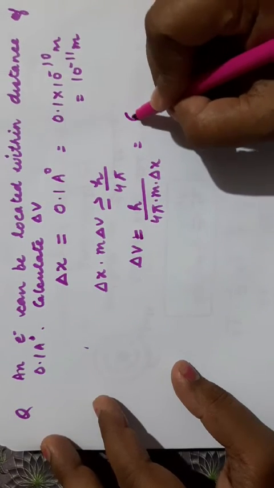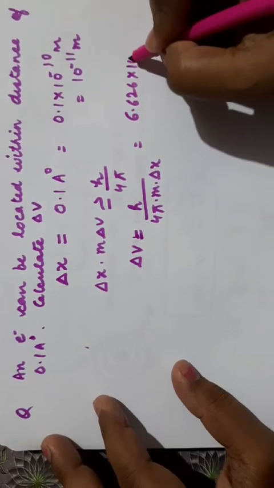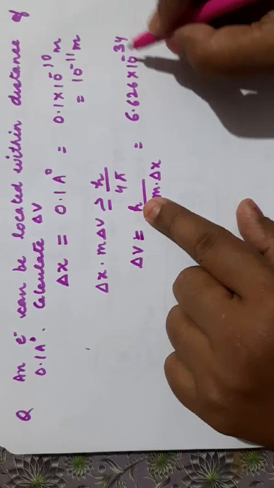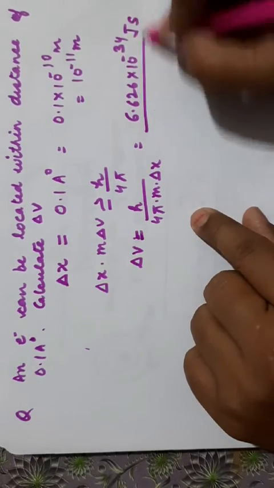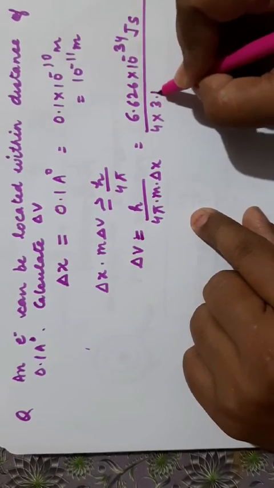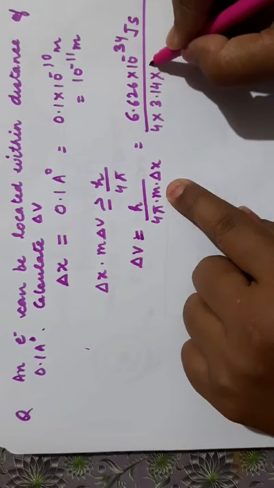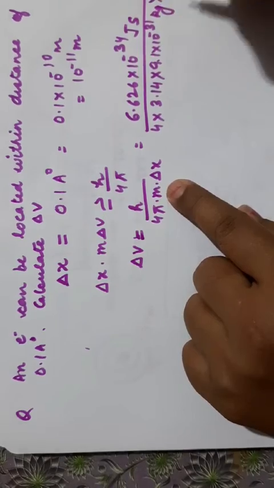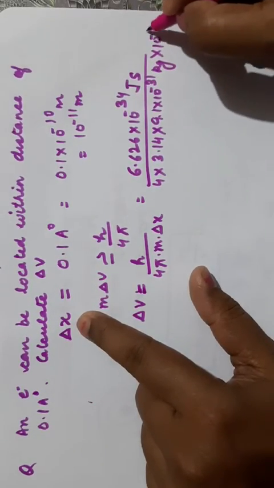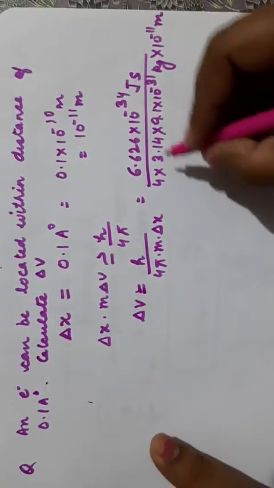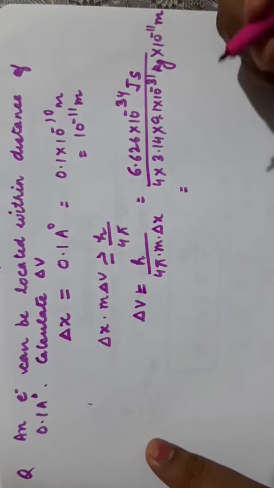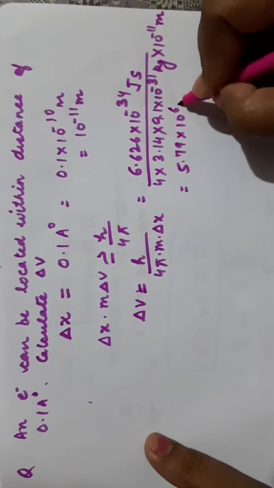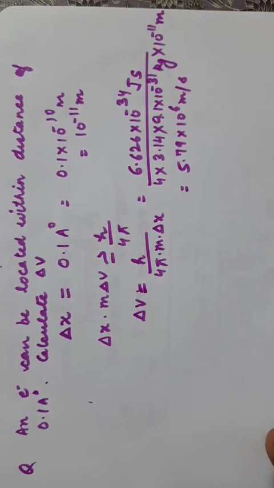The value of Planck constant is 6.626 into 10 power minus 34 joule second. 4 pi value is 3.14. Mass of electron is 9.1 into 10 power minus 31 kg. And uncertainty in position is 10 power minus 11 meter. So when you solve it, you will get the uncertainty in velocity equal to 5.79 into 10 power 6 meter per second. Clear?